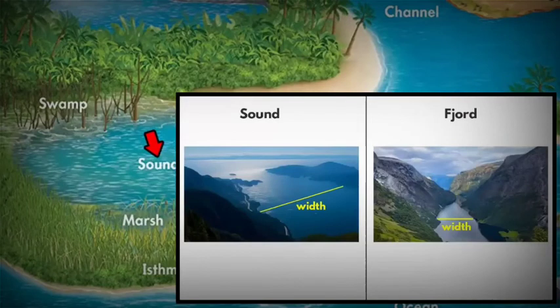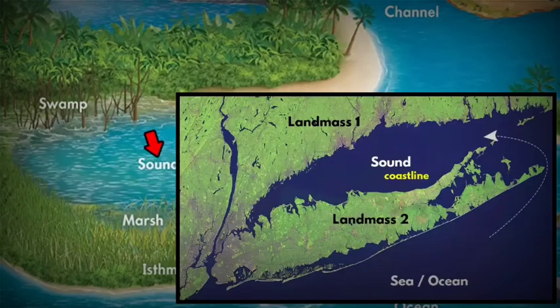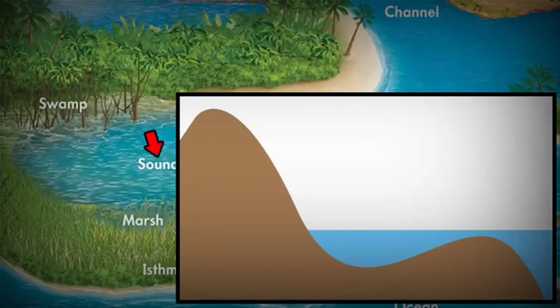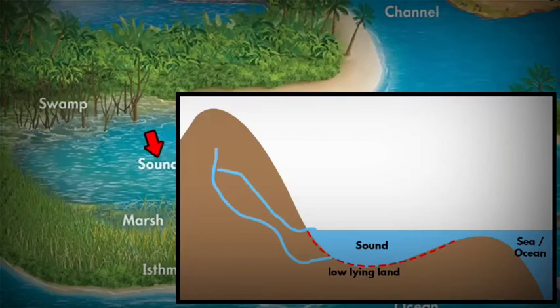You will find a sound only near the coastlines of the world. And the water is from sea or ocean. That means it is a saltwater landform. If you look at this landform, you will find that this area has to be low-lying land. And that is how the water from the ocean or sea gets filled in. Now this kind of land depression usually occurs through erosion processes, or let's say a river that is coming from the land and joins the sea.